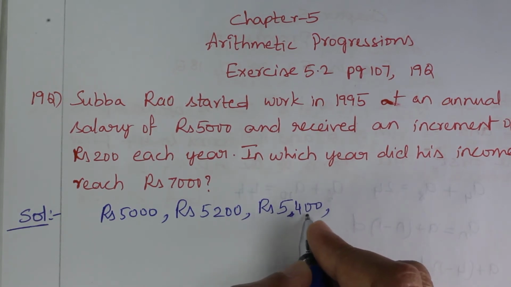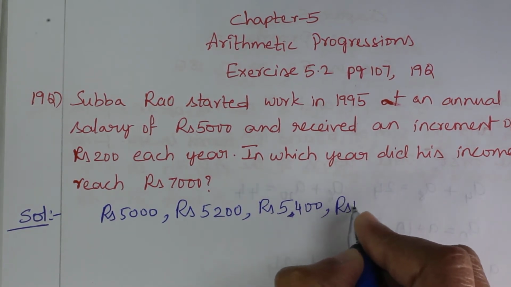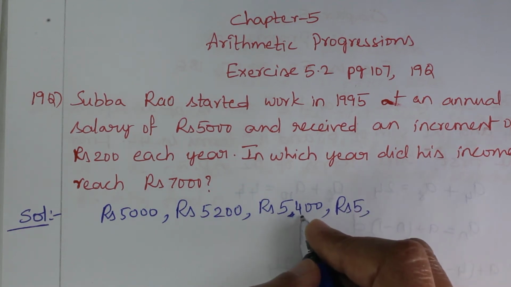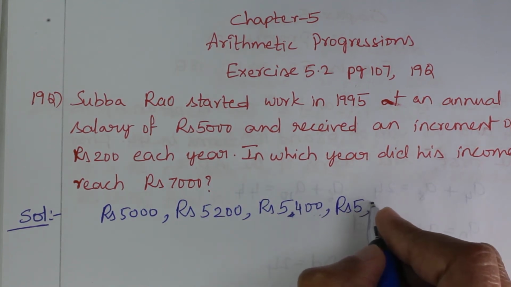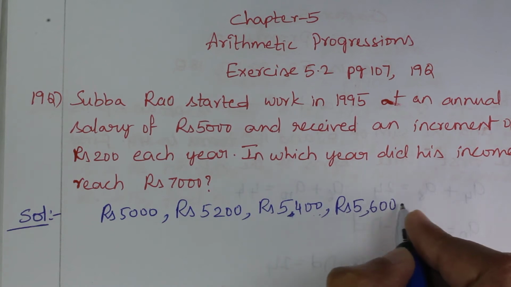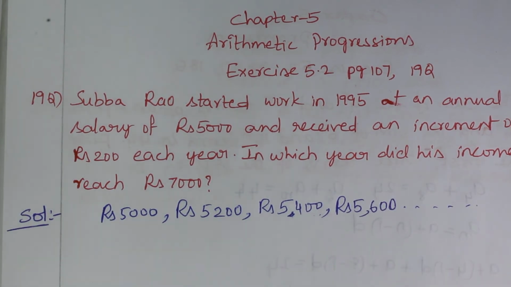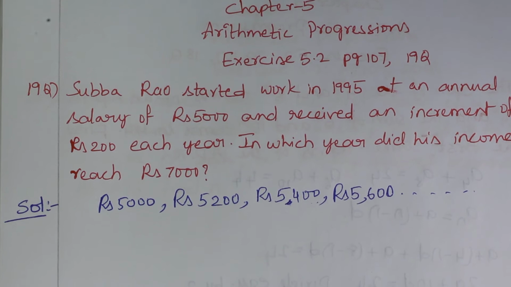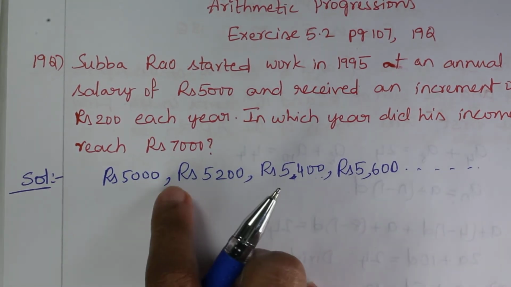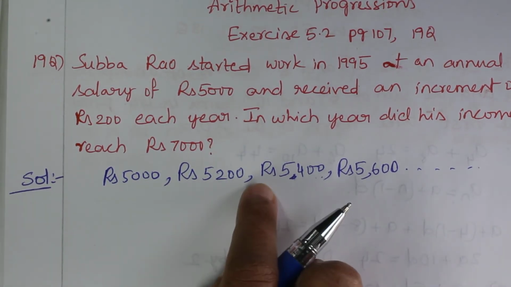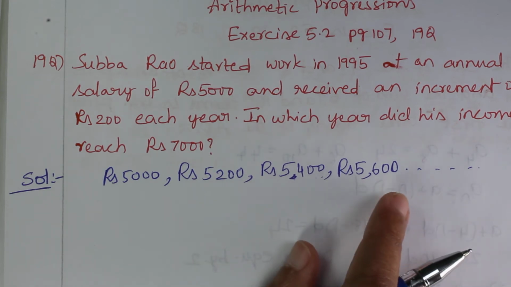And in the fourth year it becomes 5400 plus 200, rupees 5600, and it goes on. So this is an arithmetic progression, right? Because it's getting incremented by a constant amount of rupees 200 every year.